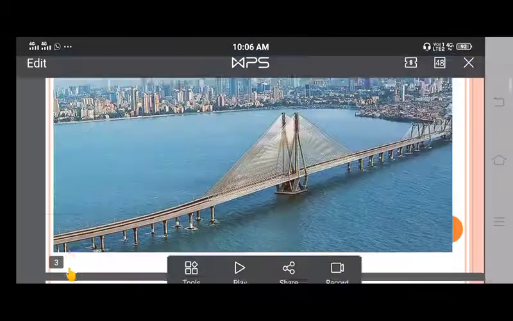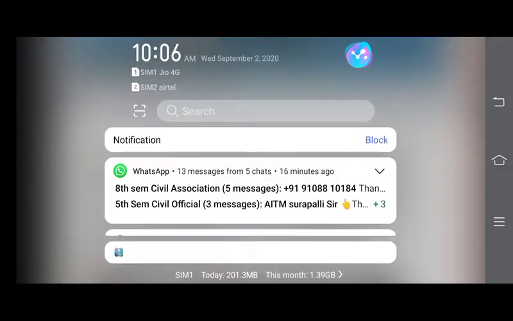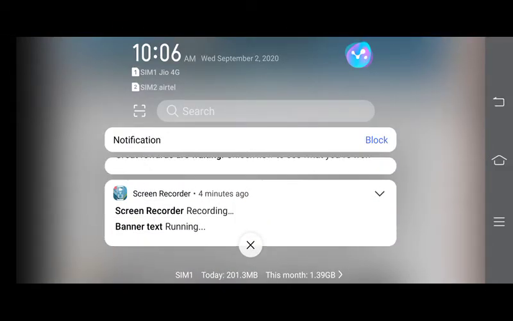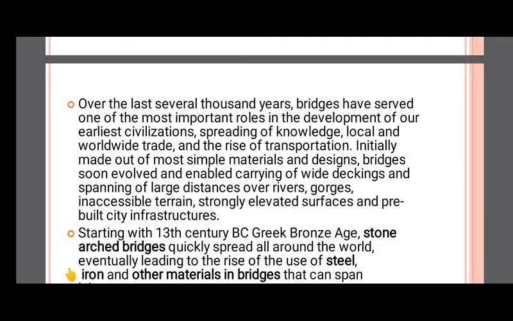Since about 2000 years ago, bridges have served in the development and spreading of knowledge, and obviously they improve transportation.